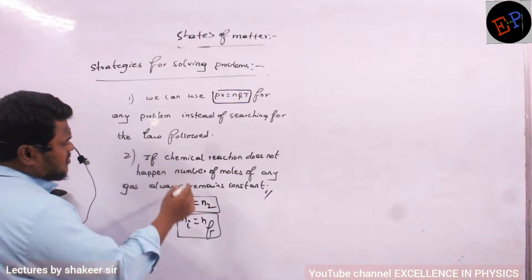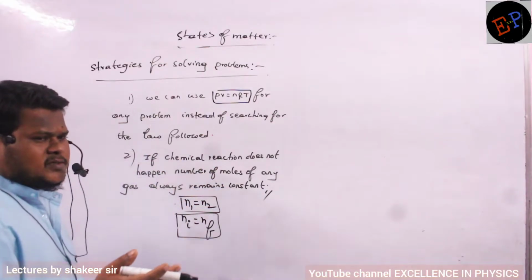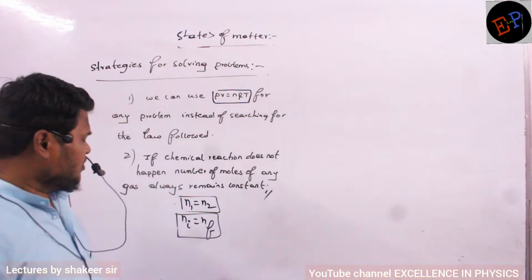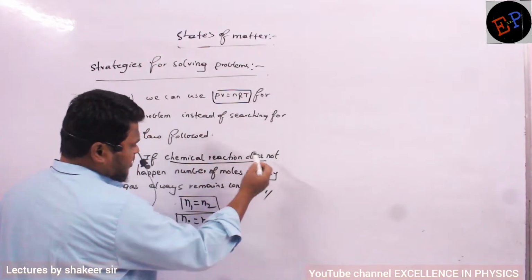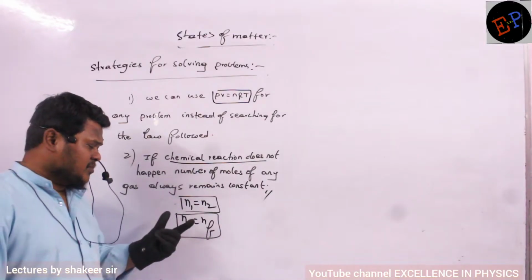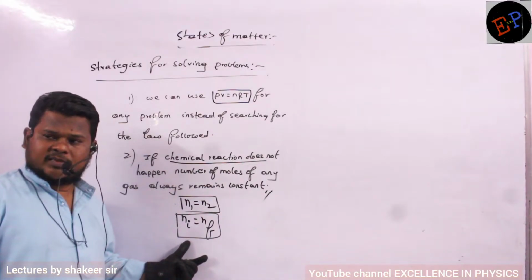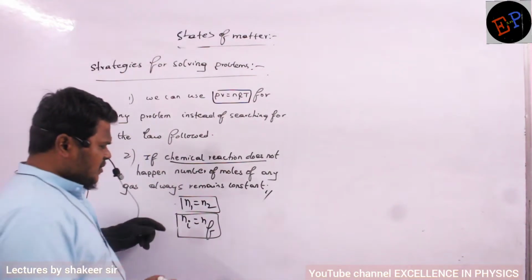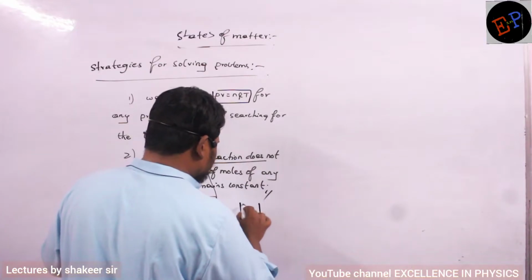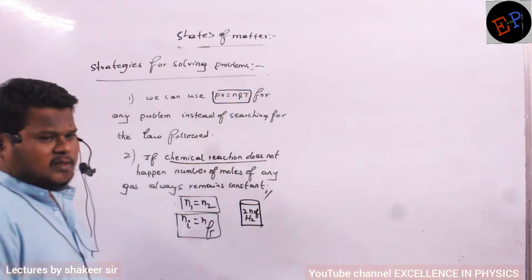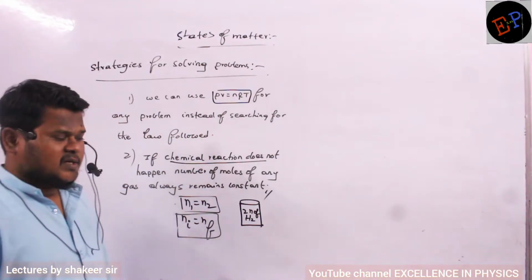The second condition is that if you are mixing gases, removing some gases, heating the gases, or compressing the gas, whatever you do, if no chemical reaction happens, the number of moles of any gas always remains a constant. Are you able to understand? For example, I am taking 2 moles of hydrogen gas in a container.